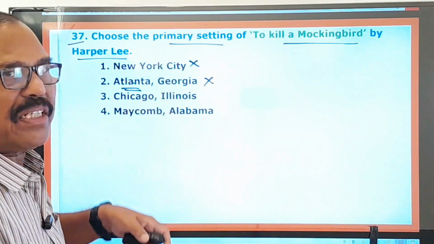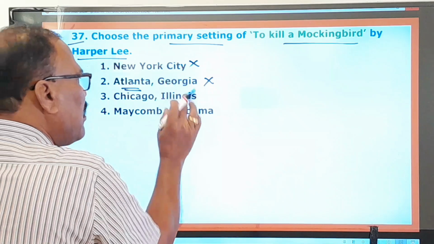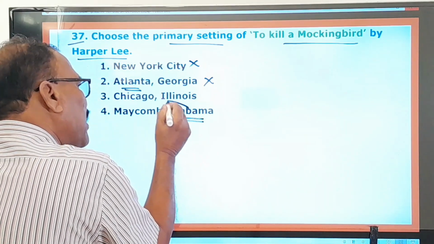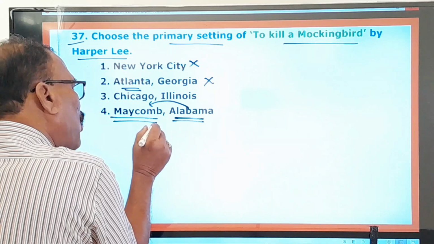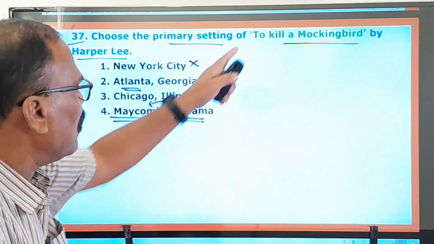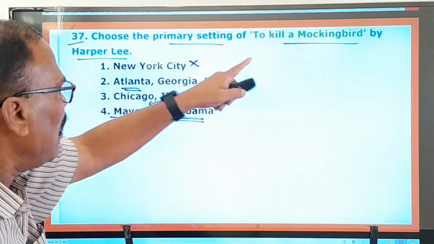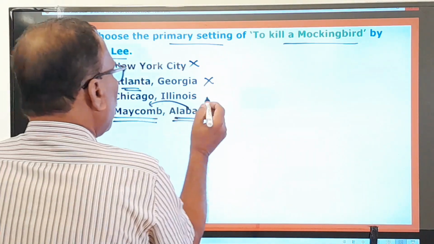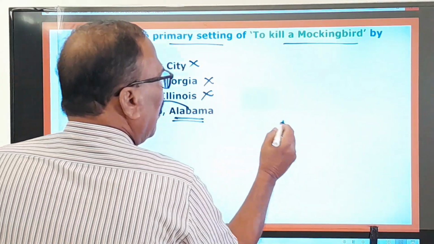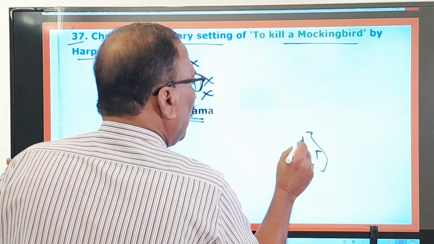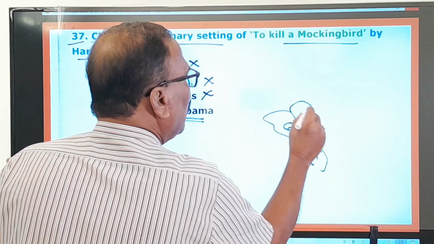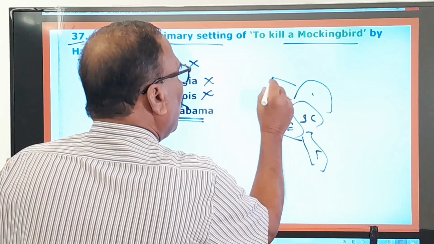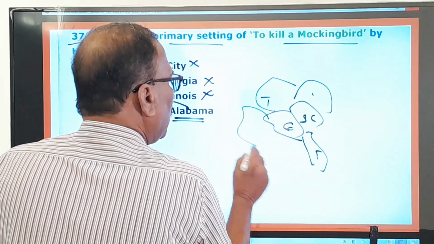That is in the state of Georgia, and just beside this Georgia there is another state called Alabama, and in that Alabama there is a city called Macomb, and in this city the whole story of this novel is said to have taken place, in Macomb, right, and not in Chicago, Illinois. Okay, and here you see this is Florida, this is Georgia, this is South Carolina, this is North Carolina, and this is Tennessee, and this is Alabama.